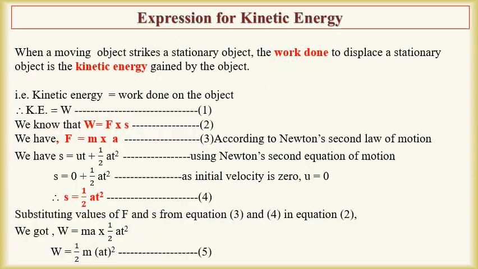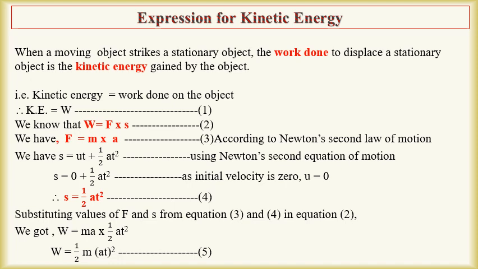Let us derive the formula for kinetic energy. When a moving object strikes a stationary object, the work done to displace the stationary object is the kinetic energy gained by the object. Therefore, we have kinetic energy is equal to work done on the object.